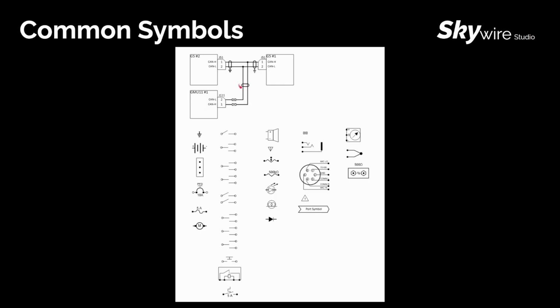Without a pigtail, the shield represents just a floating shield. It's not terminated. If there is a ground shown on the shield, it's an airframe ground shield. Splices are shown the same way as in Garmin installation manuals, with a rectangle and a cross through it. We offer a whole suite of symbols that I won't go over in detail here, but they include switches, bus bars, potentiometers, headphone jacks, and other items that you would commonly use in an avionics installation.